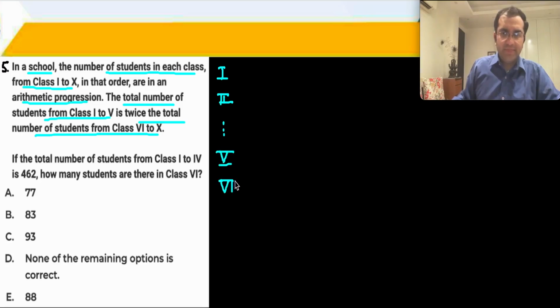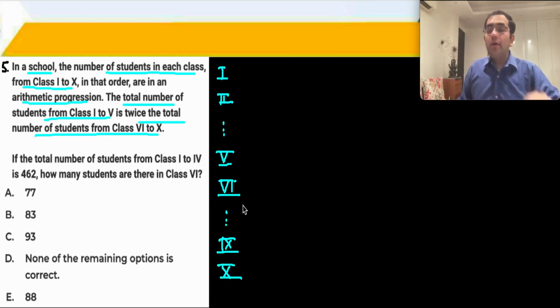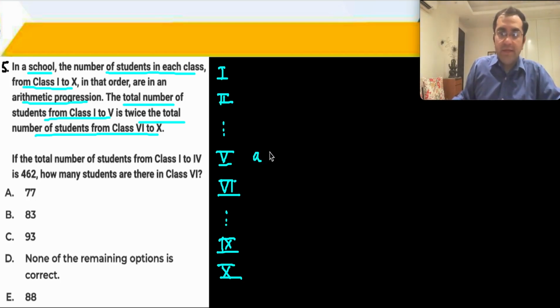6, 7, 8, 9, and 10. Okay, you have 10 classes. And I want larger values on the top. Middle values are the 5th and 6th. So to make the AP, I will take A plus D over here and A minus D over here.